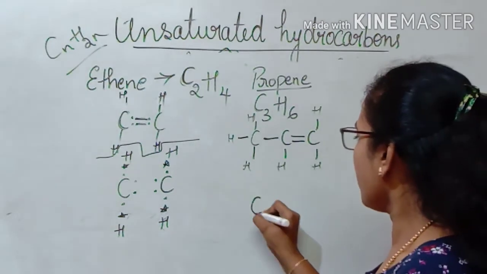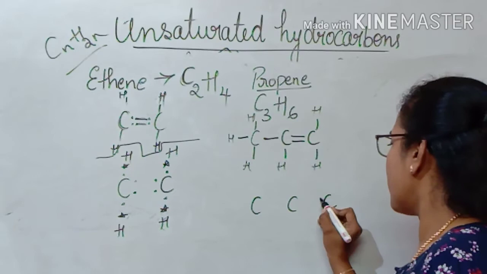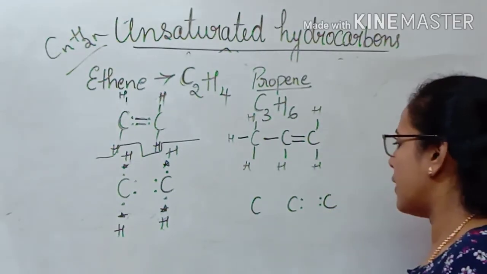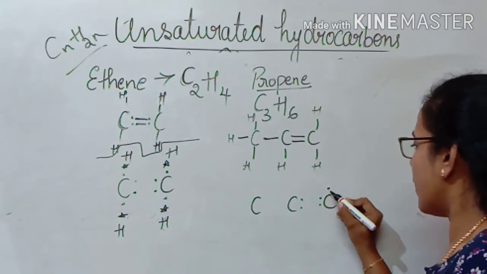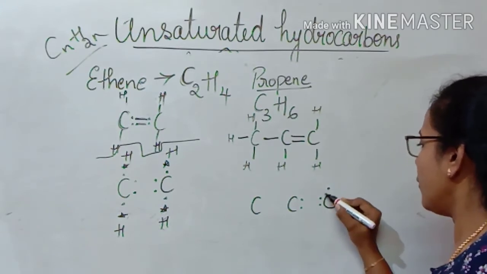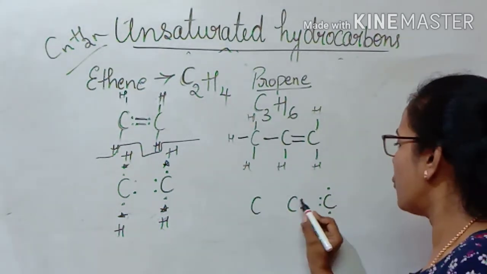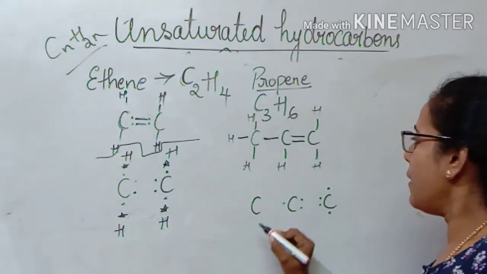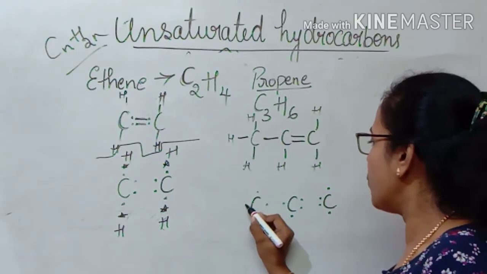See? 3 carbon atoms. We have a double bond, right? So that means this carbon is sharing 2 electrons and this carbon is also sharing 2 electrons. 4 valence electrons for this carbon, and for this carbon, 1, 2 and 1 electron for making a bond with another carbon, and then this carbon 1, 2, 3, 4.